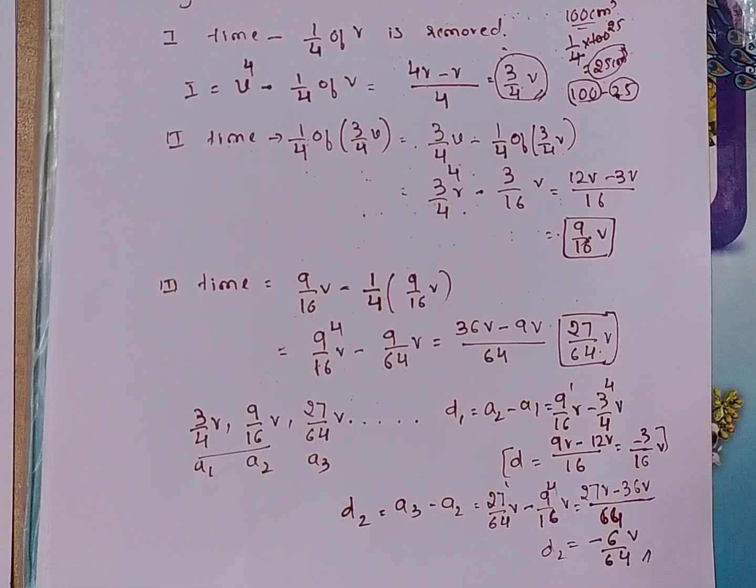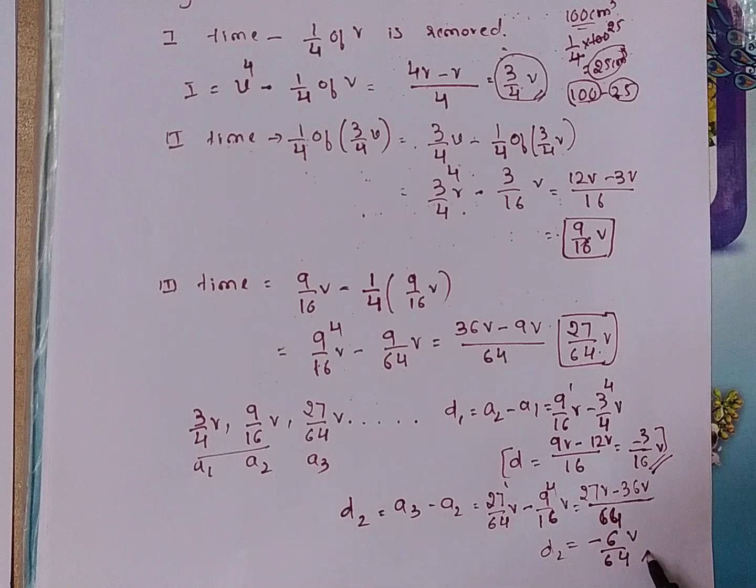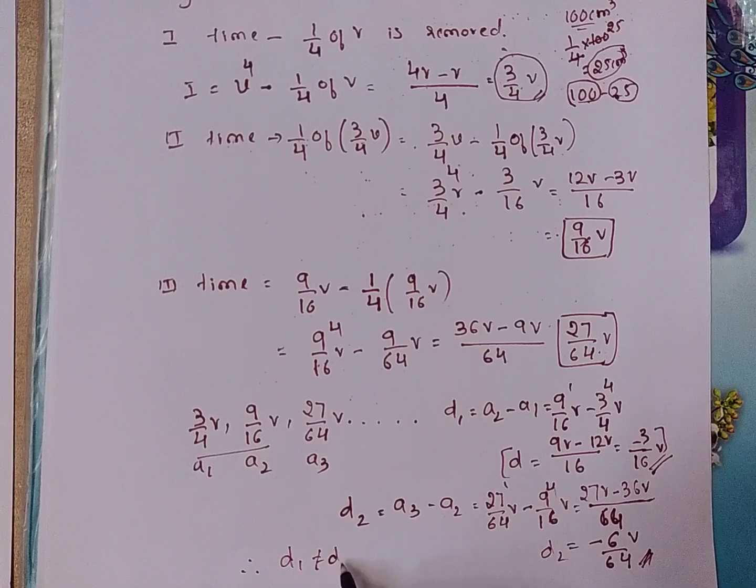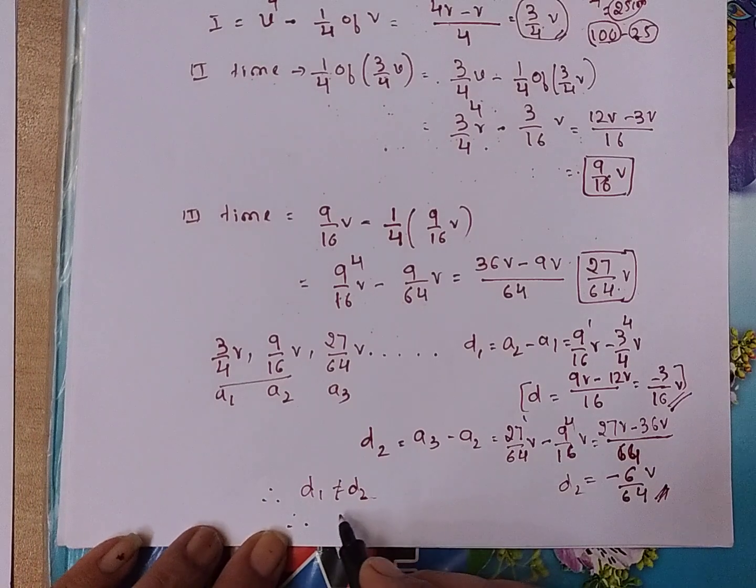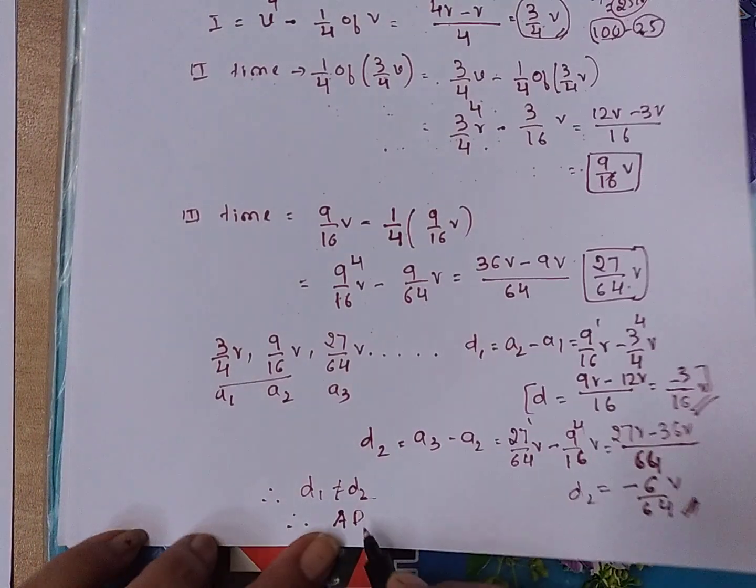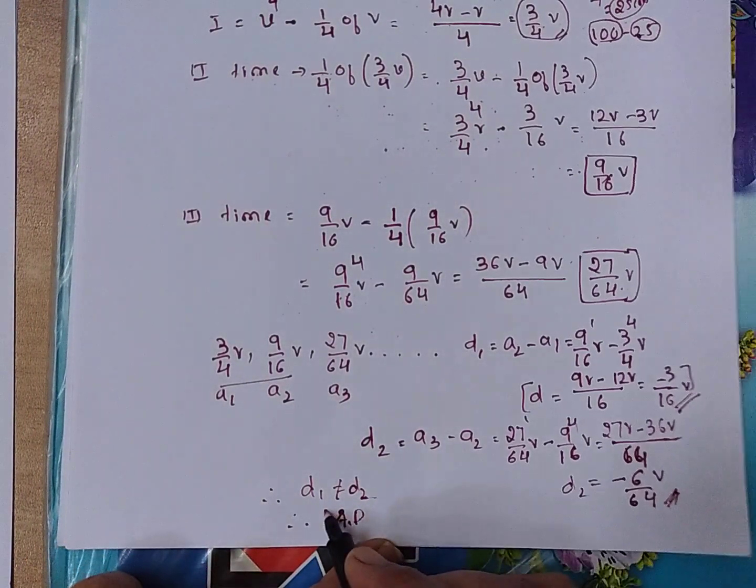Are they the same, D1 and D2? D1 is minus 3/16 and D2 is minus 9/64. That is, D1 is not equal to D2. Therefore, the given sequence is not an AP. It is not an AP.